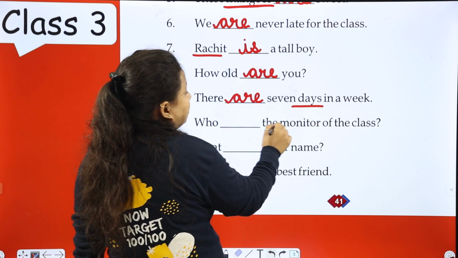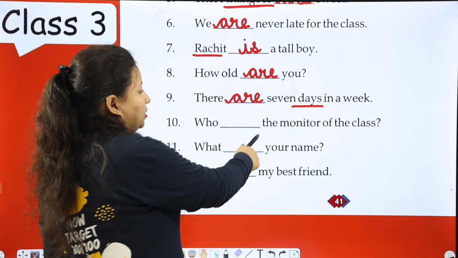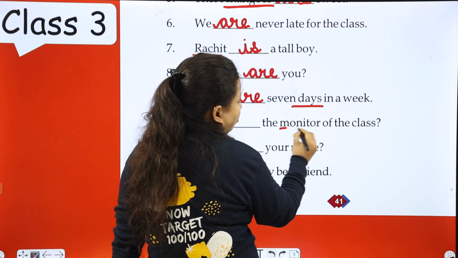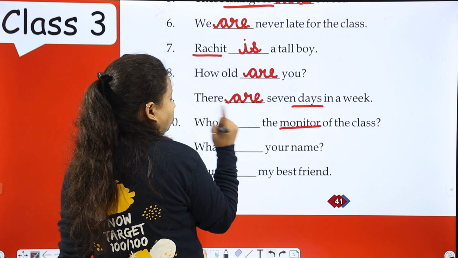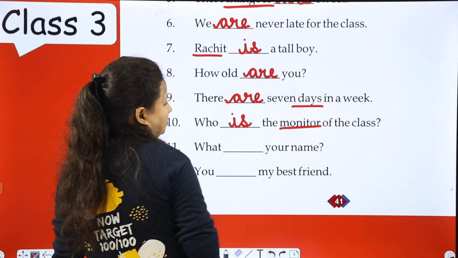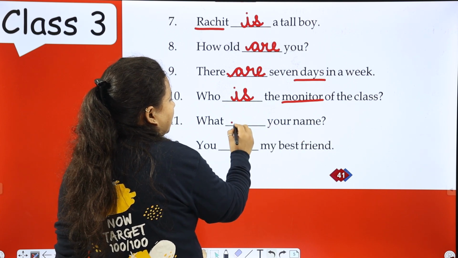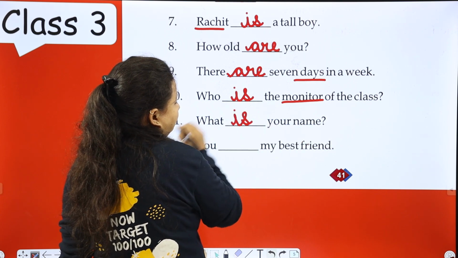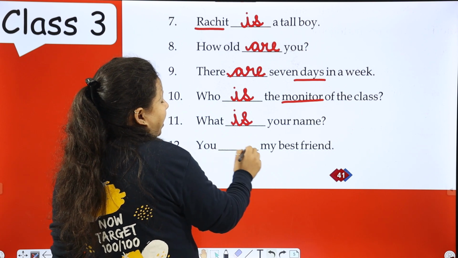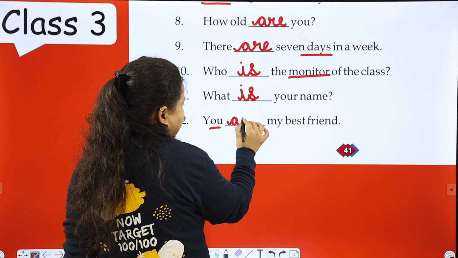Who dash the monitor of the class? Monitor means singular subject, not monitors. So who is the monitor of the class? What is your name? You are my best friend.